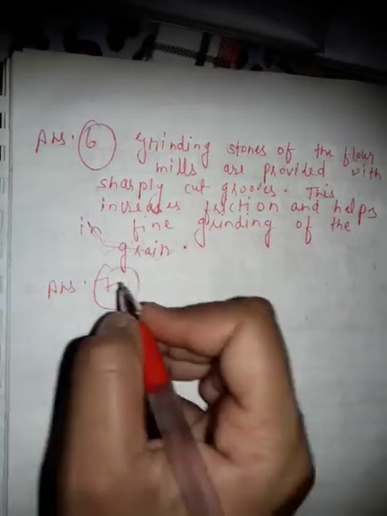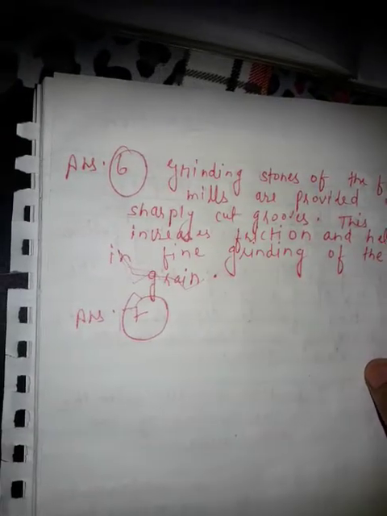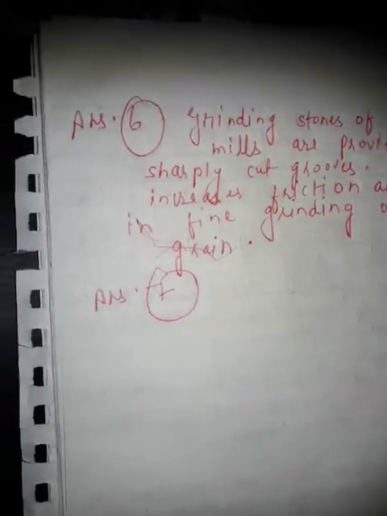Answer 7. Name 4 ways by which friction can be reduced between two surfaces in contact.